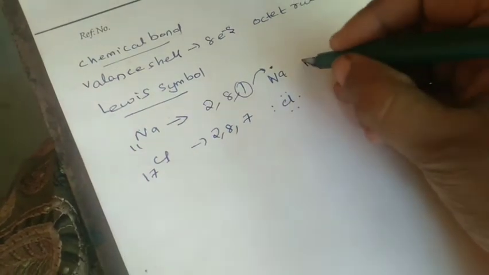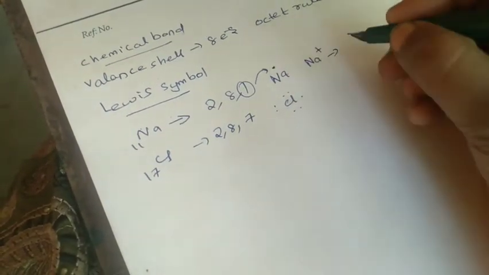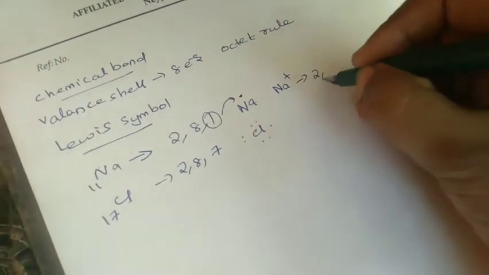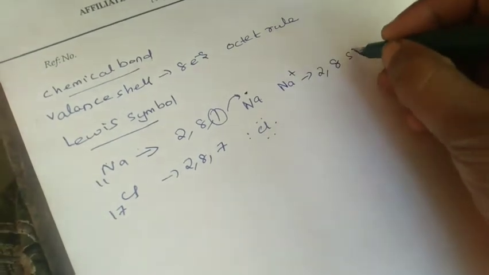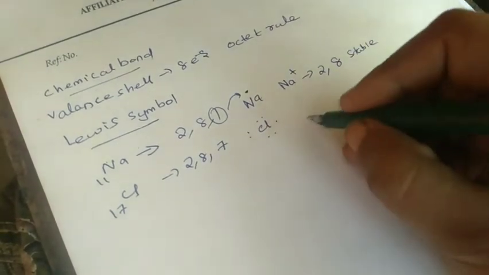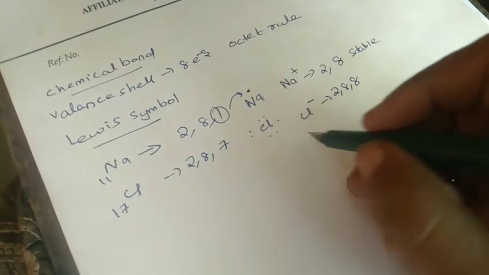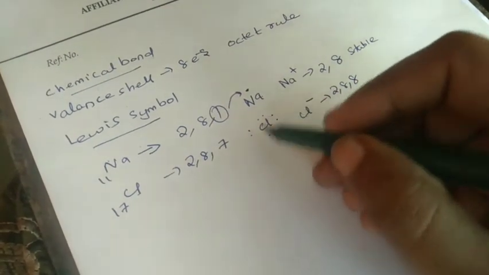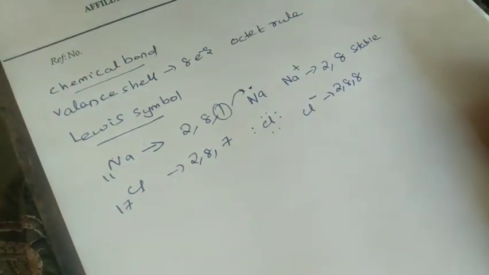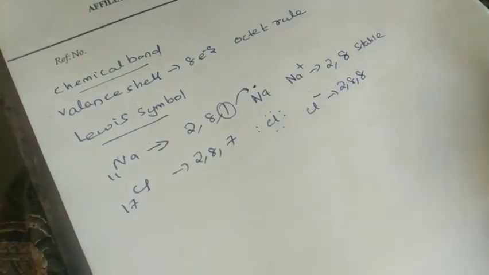From this we can say that Na plus becomes 2, 8. That means it becomes a stable configuration by removing one electron. Here Cl, by attaining one electron, becomes stable 2, 8, 8. I think you understand this one.